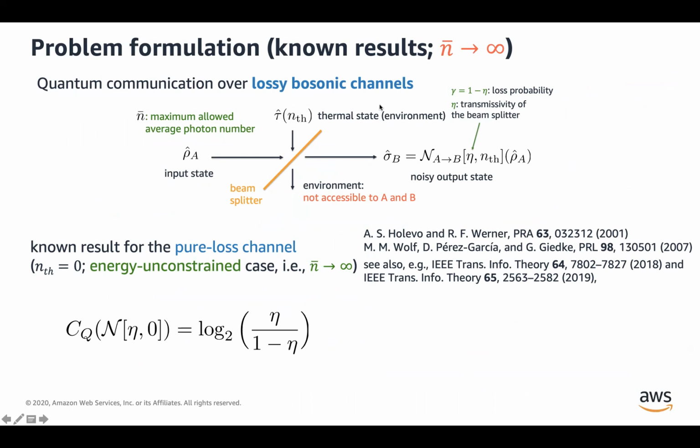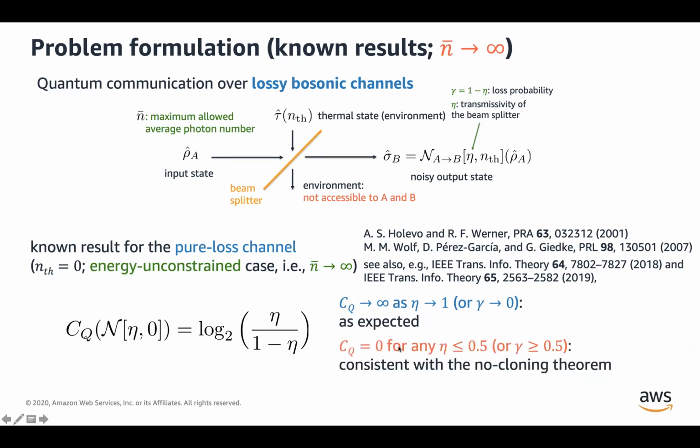So for pure loss channels, where we have vacuum in the environment, and also in the energy unconstrained scenario, which means we now allow these input states to have infinitely many photons. In such a setting, the quantum capacity of this pure loss channel is known to be given by this formula. In the case where we have unit transmissivity, this expression diverges, and this is as expected. With unit transmissivity, this is an ideal bosonic channel, so its quantum capacity has to be infinity.